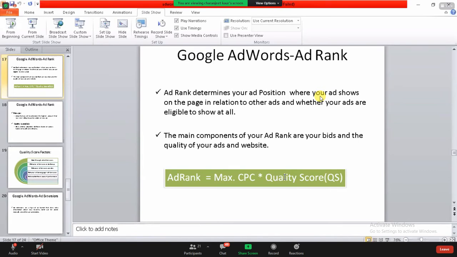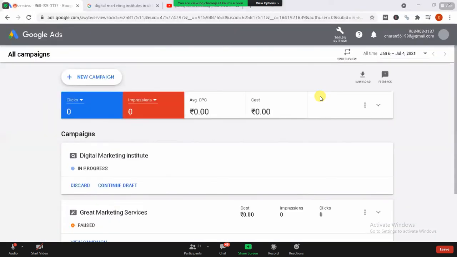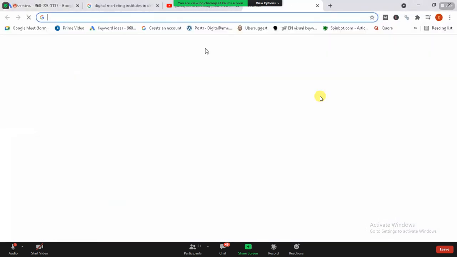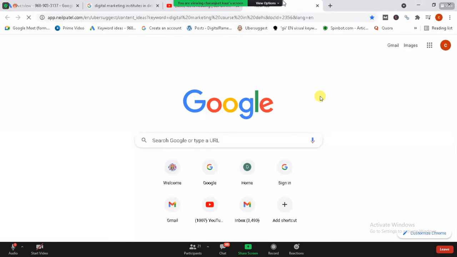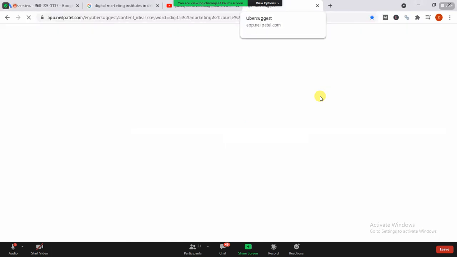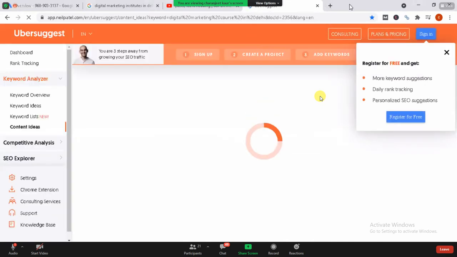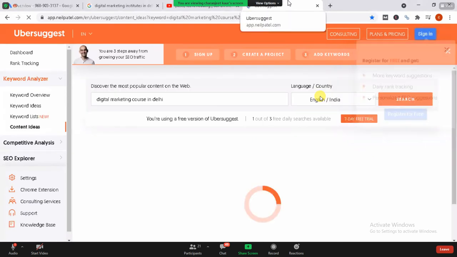Now, how does it decide the quality score of your website? We have seen the maximum CPC, and how we can pay that. So I have told you where to check your maximum CPC. If you want to check your maximum CPC, I am also going to tell you there is an app, Ubersuggest. Okay, you can go to that, and apart from Ubersuggest, you can also go to the Google Keyword Planner itself.